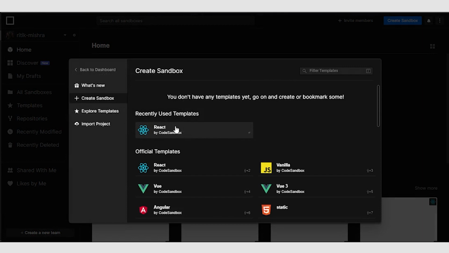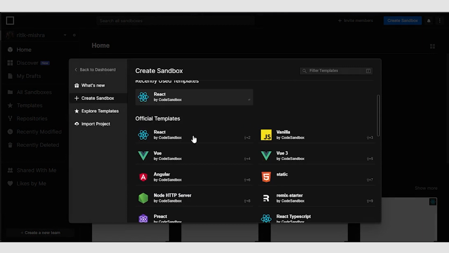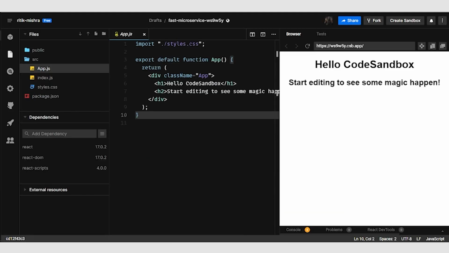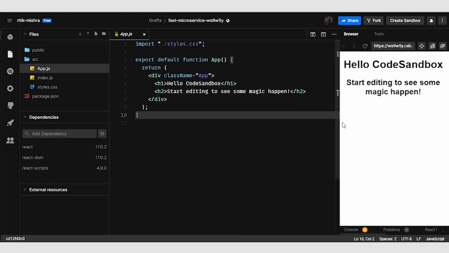Now you can see here we have multiple frameworks like React, Vue, Angular, and by selecting any one of these frameworks, you will get the starter code, or the basic files already configured, the folder structure already arranged, and we can just start coding. So once you click on React, you'll be directed to a window like this. So this is how the starting code sandbox looks.